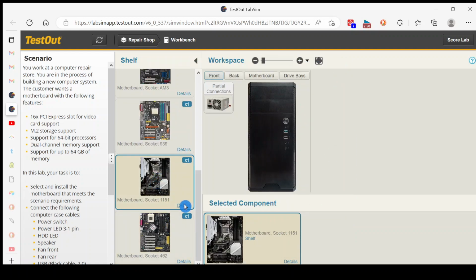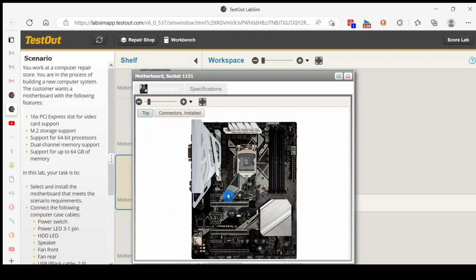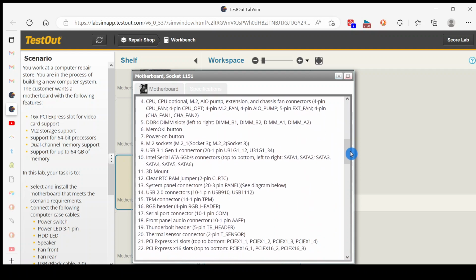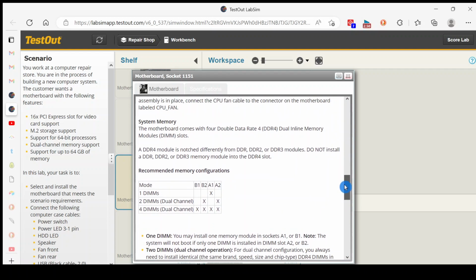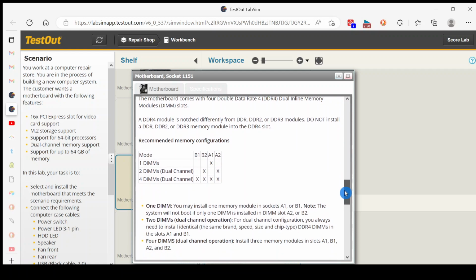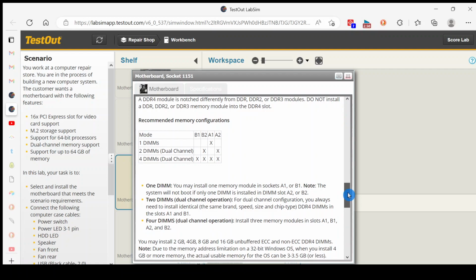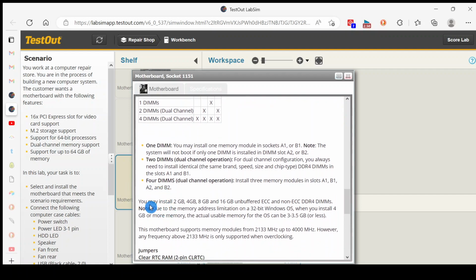And let's take our last choice, the motherboard with socket 1151, and click on the details and go to specifications. If we go down to memory, in the system memory section, we have 4 slots, and if we scroll down, if they're all used, each slot can take 16 gig.